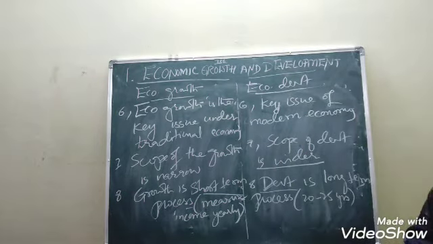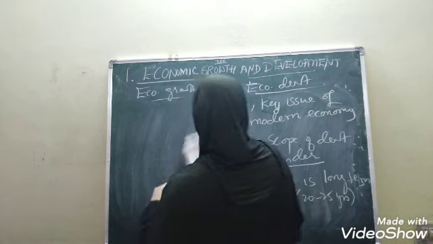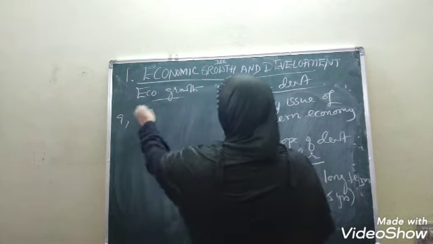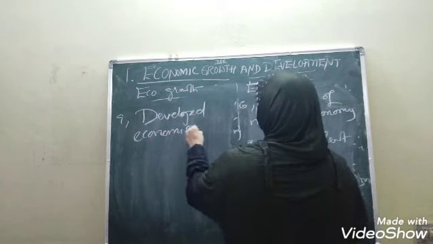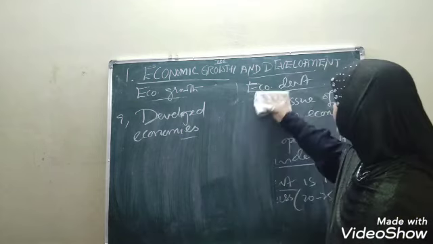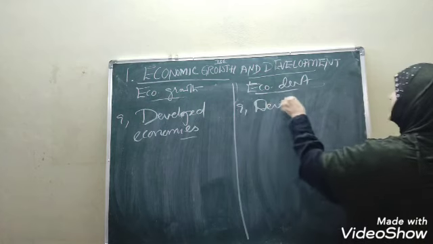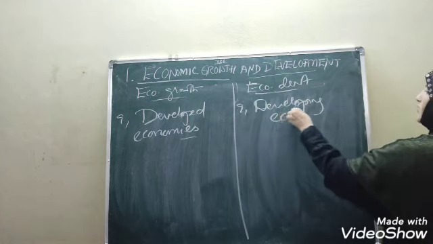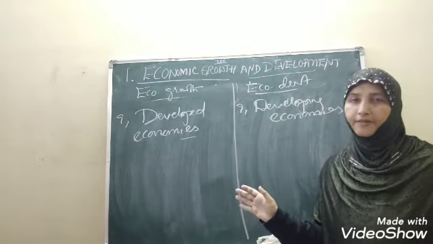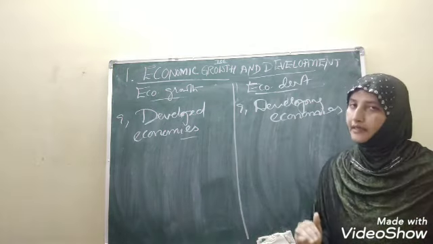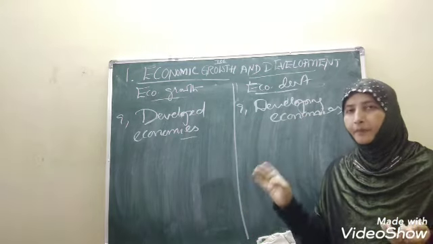Okay, and then afterwards, where is the growth found? Children, we find this growth especially in the developed economies of the world. Why do we find growth in developed economies, and why don't we find it in the developing economies? Very simple. Developed means the countries are already developed in all terms, socially and economically. So what do they have to do? They have to concentrate only on production.